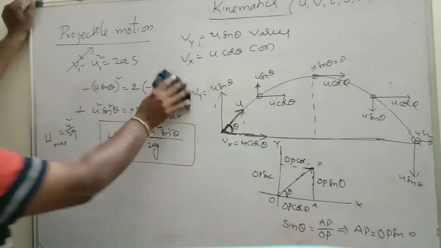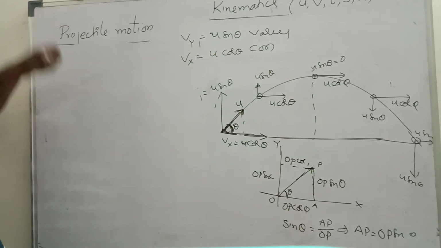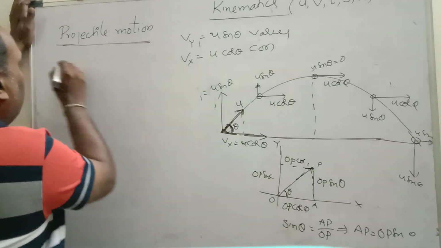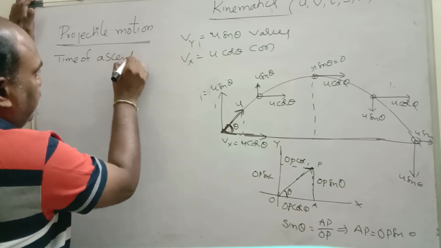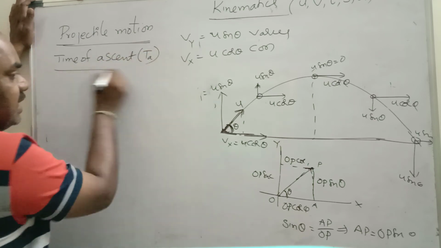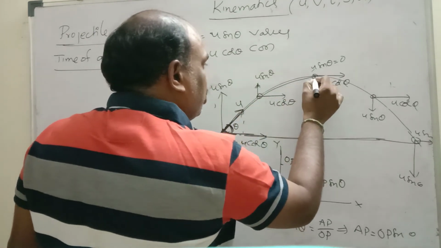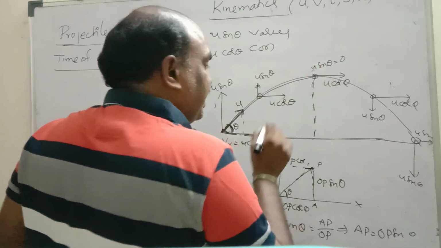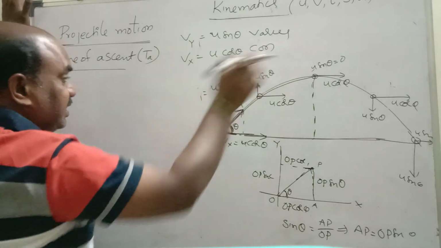Next, time of ascent. For projectile motion, time of ascent is denoted by Ta. What is time of ascent? The time taken by the body to reach the maximum height. Up to here, how much time it takes? That is called time of ascent. For time of ascent also we will take velocity in the vertical direction.